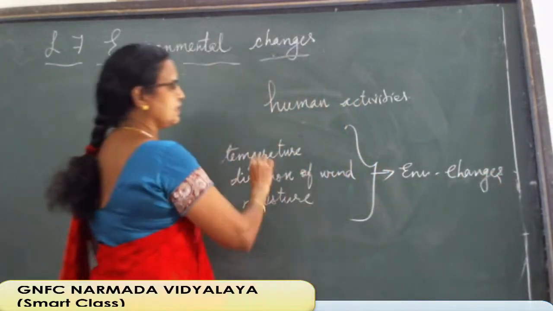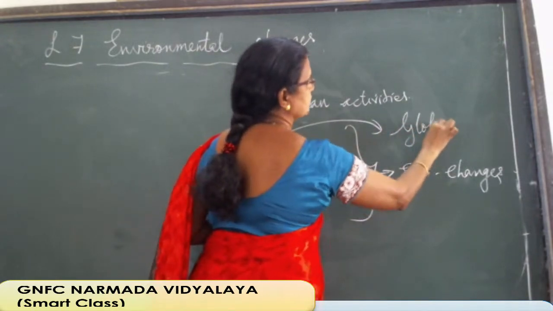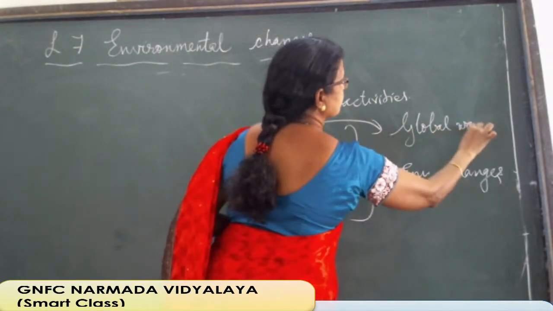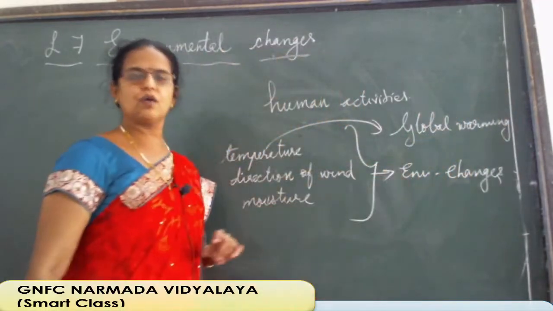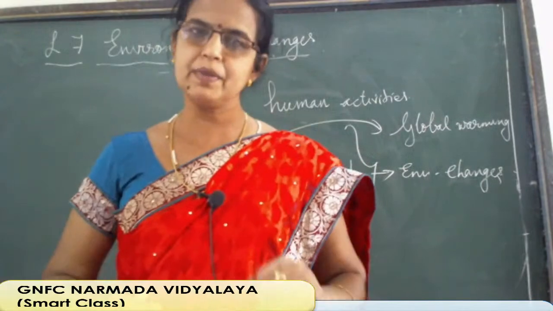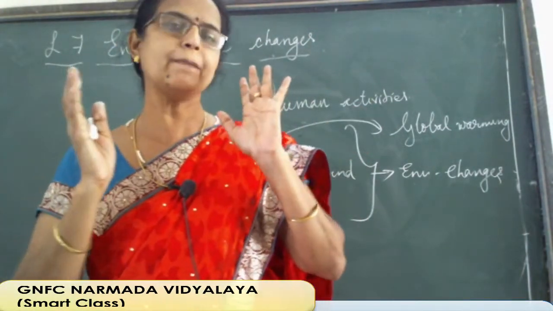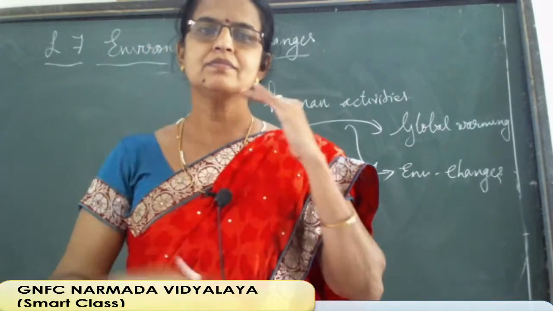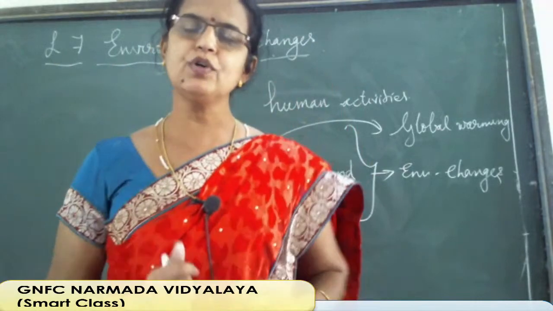Then why are these three things changing? The reason for this is global warming. And now what is global warming? That we will see. Global warming. Warm means what? Temperature increasing. Global, globe. You know what is globe?